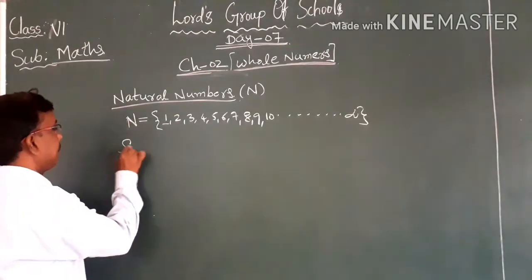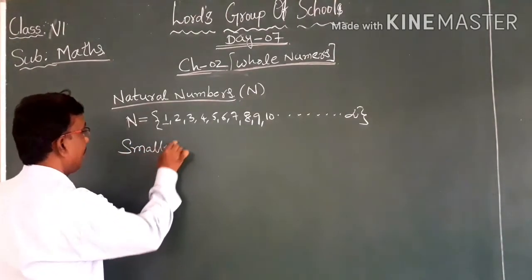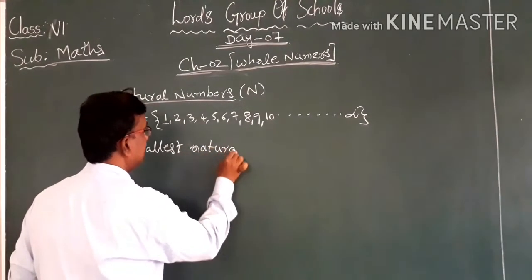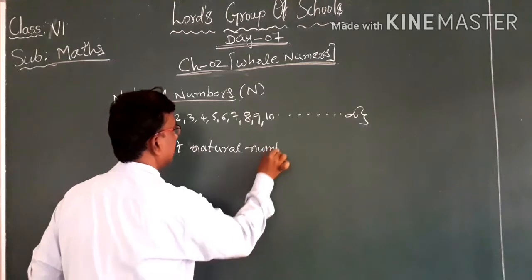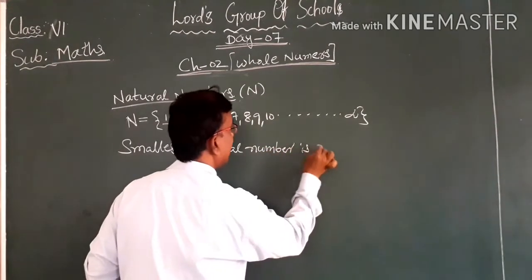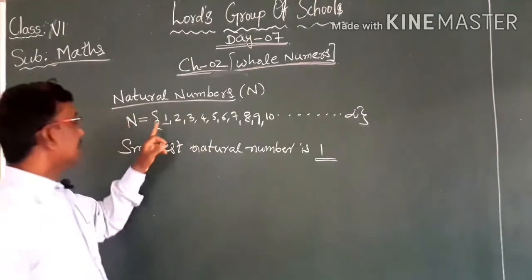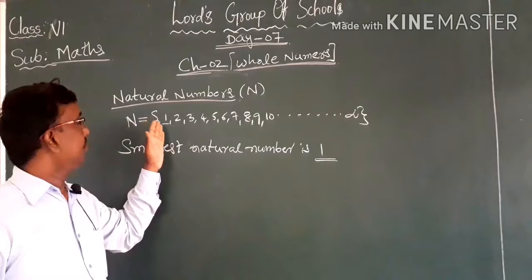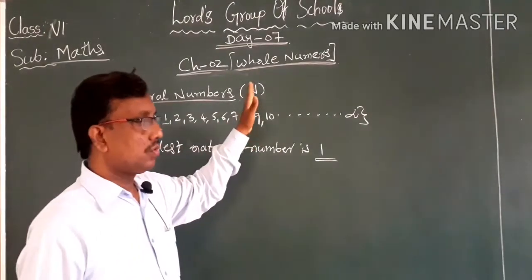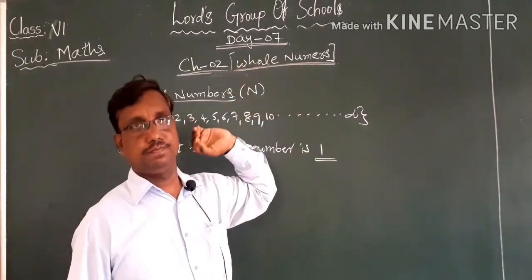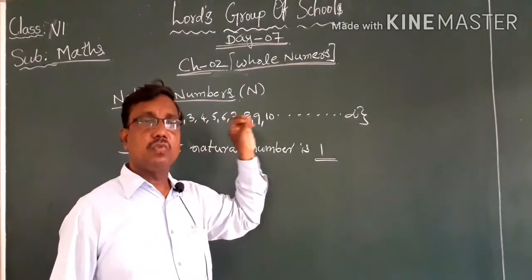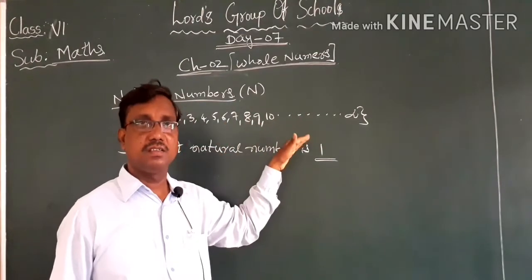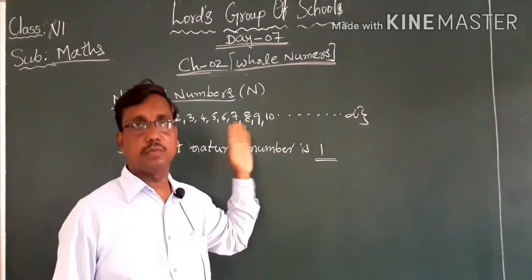What did I say? The smallest natural number is 1. And can you find the biggest? After 1 we write 2, 3, 4, 5, 6, 7 and so on. We can write as many as we want. Can you write the last, the ending number that is the biggest in this group of numbers? No, it is not possible.